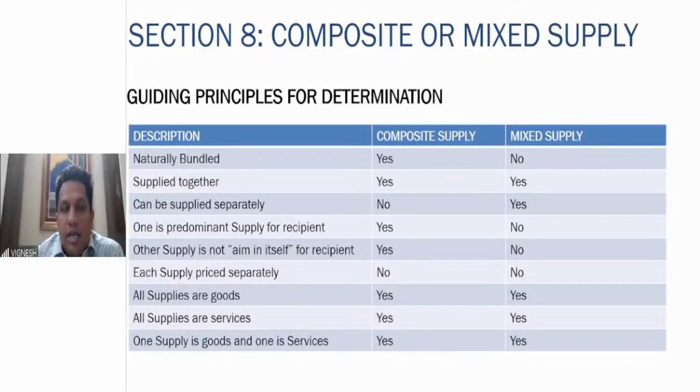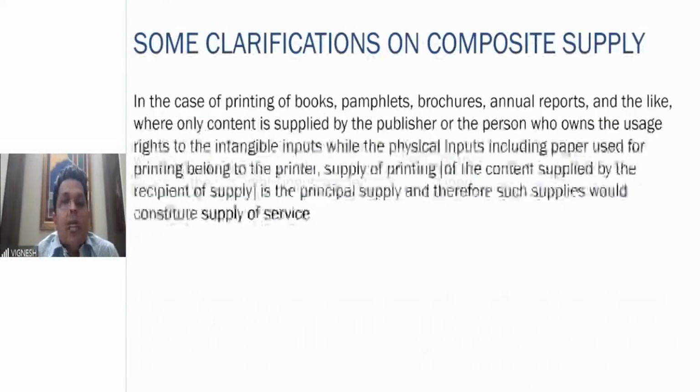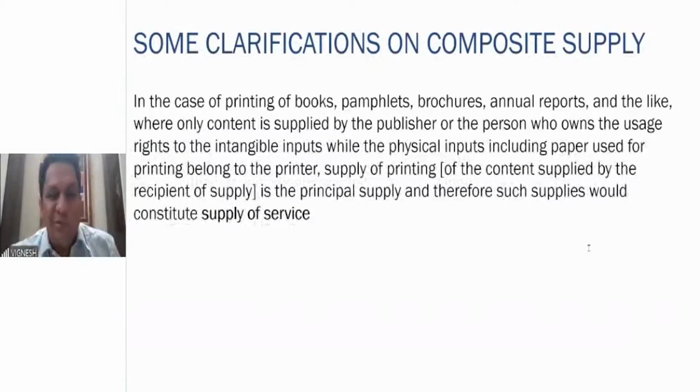In mixed supply, that is not there. Each supply priced separately: composite, no; mixed, no. Pricing is together as a bunch. All supplies are goods: in composite, yes; mixed also yes. Services, yes. One is supply. So therefore, these are the principles you have to keep in mind for determining whether it is a composite supply or a mixed supply.